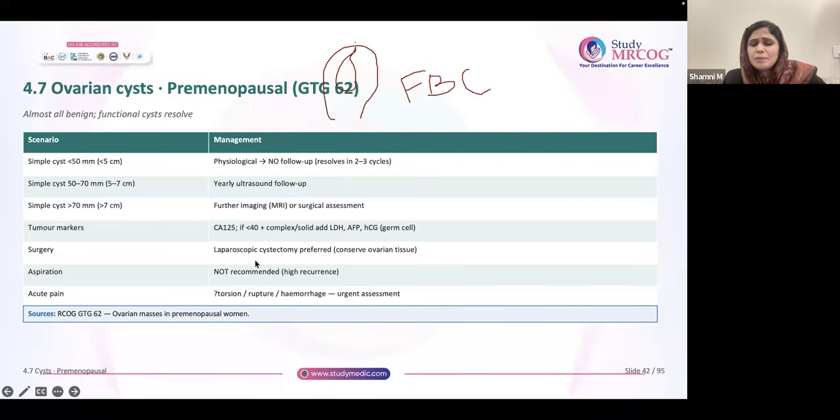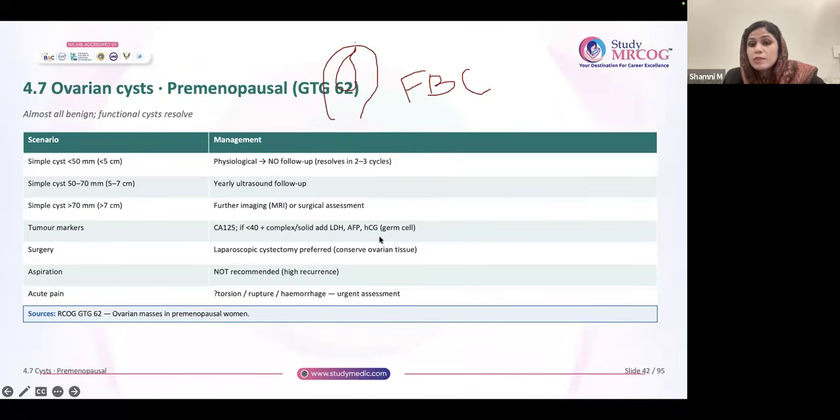In premenopausal cyst, CA125 doesn't have much role. If the patient is less than 40 years, you have to focus on other tumor markers, especially if it is a complex cyst. Less than 40 years, complex cyst, you have to do LDH, AFP, HCG because germ cell tumors are very common in this age group.